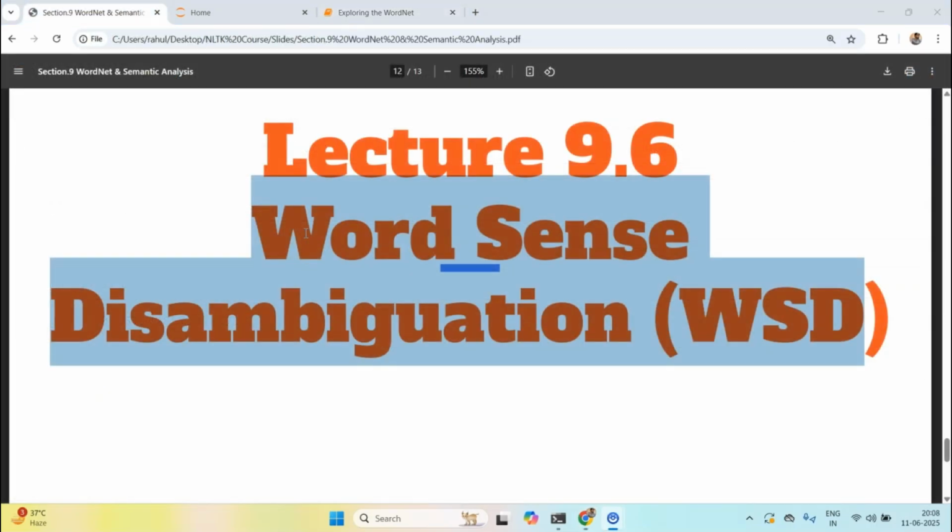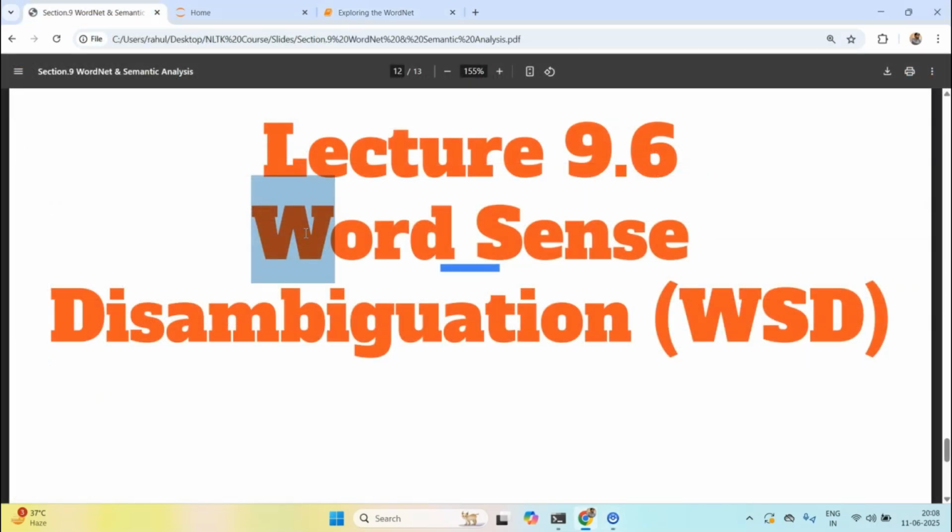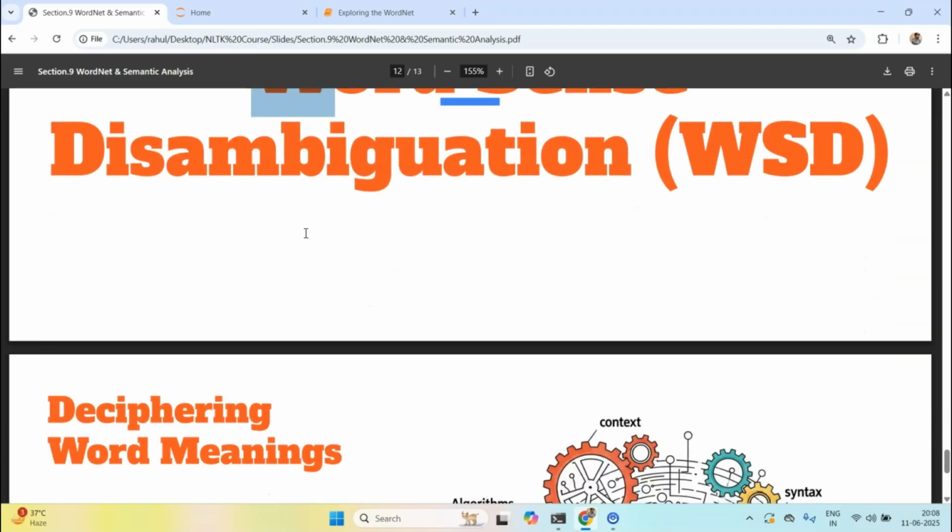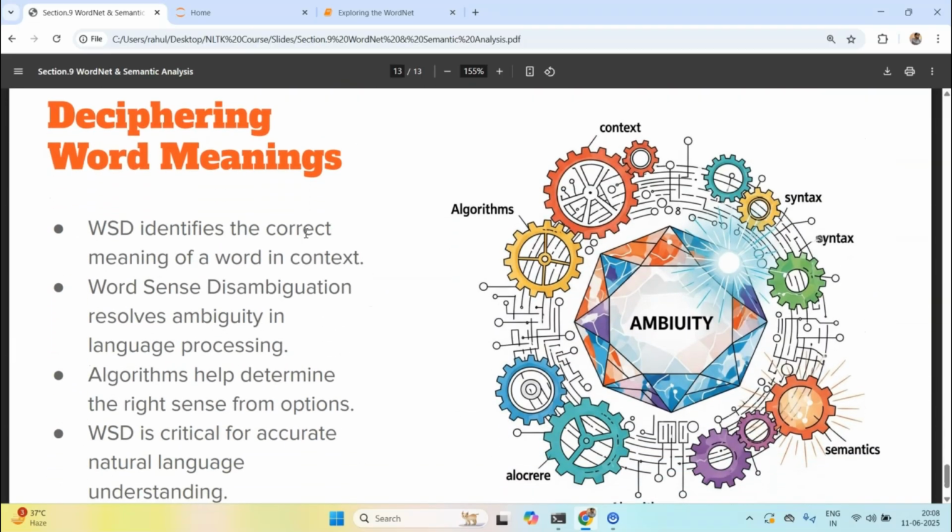Hello everyone, welcome to this new lecture and last lecture in this section 9, and it is about word sense disambiguation. This concept called WSD is very interesting because it helps us understand the sense or the context in which a word has been used. You must have seen situations where a word is used in a sentence but that word could have different meanings.